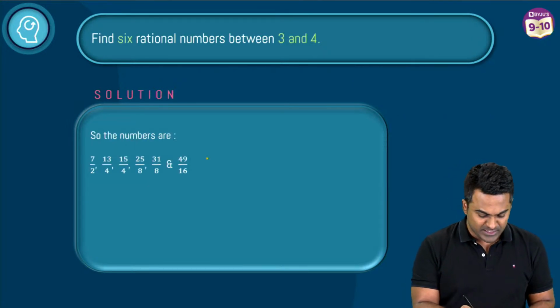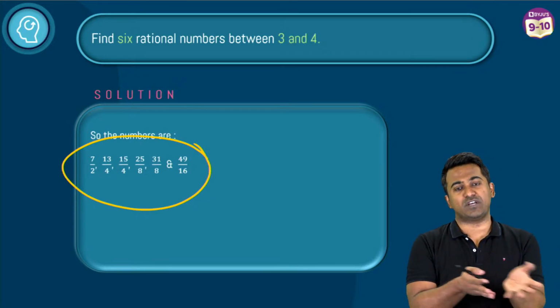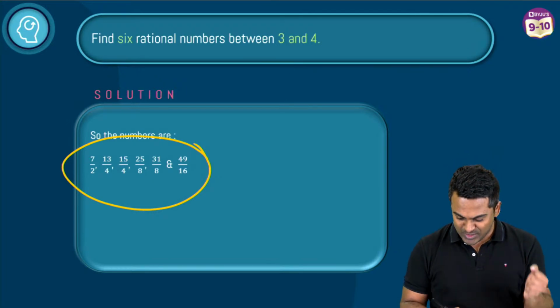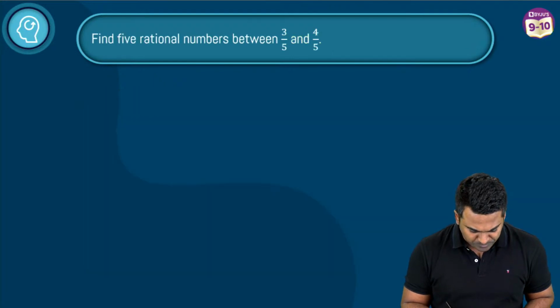Okay, by the way, this is going to be the solution. These were the 6 numbers, and we got a different set of answers. Maybe in the first method we tried, but then, hey, look, both are correct ways of solving the problem. Awesome. Now, let's solve a similar kind of a question. Moving on to question number 2 now.